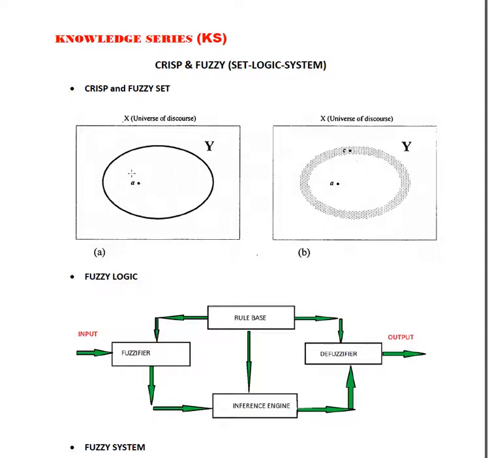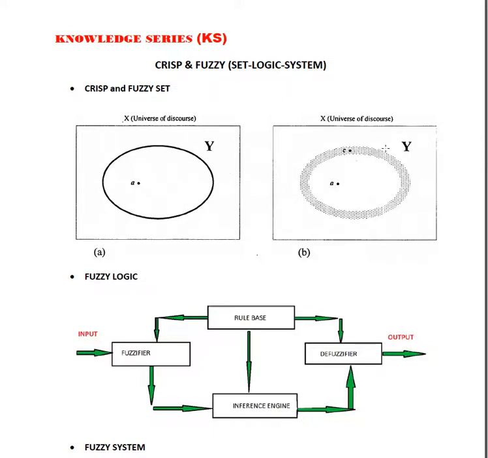If the crisp set has an element, we can represent it in terms of 1 and 0, and then this crisp set becomes crisp logic. Here, a belongs to Y, and Y belongs to X. So that is how we define the crisp set, or we say that it is the collection of elements of that; if a is defined here, then a belongs to Y is a crisp set, and that's how we define it.